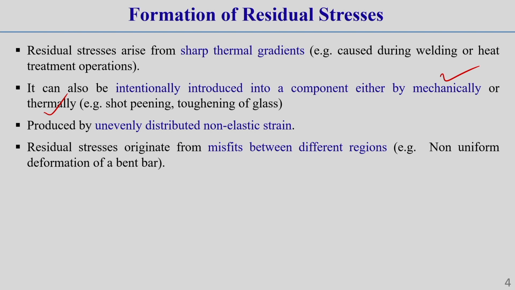Mechanical means are shot peening or shot blasting, and thermal means are some heat treatment process. Heat treatment is used for toughening of glass, the tempered glass we use. In this tempered glass we intentionally introduce some compressive residual stress. That is done by a heat treatment process.